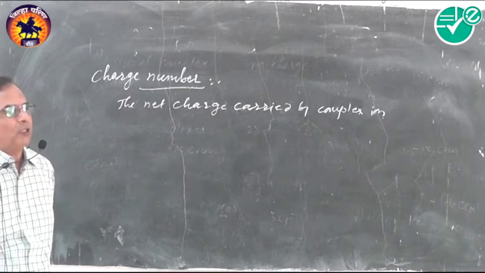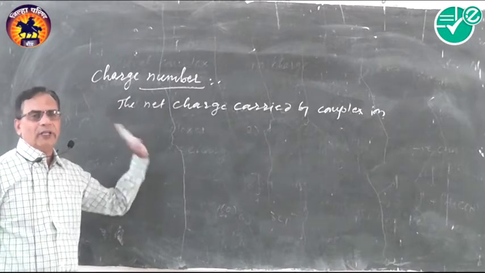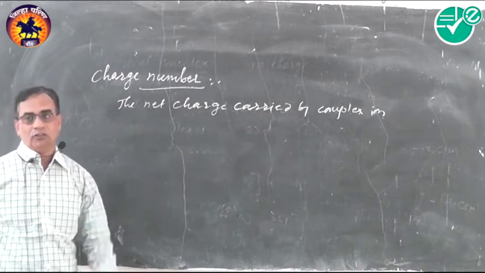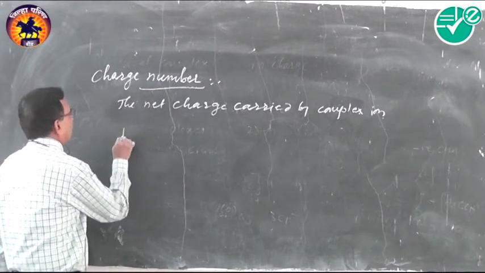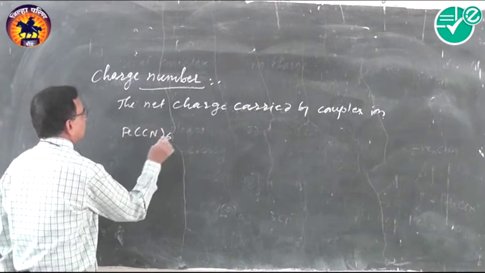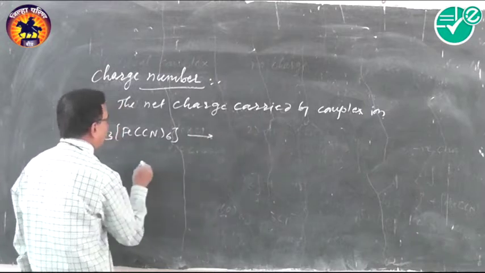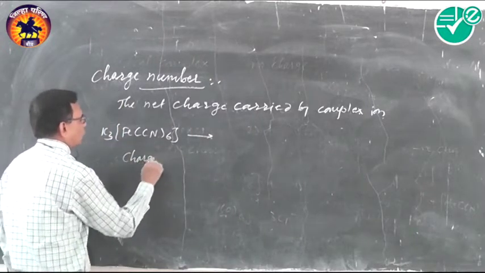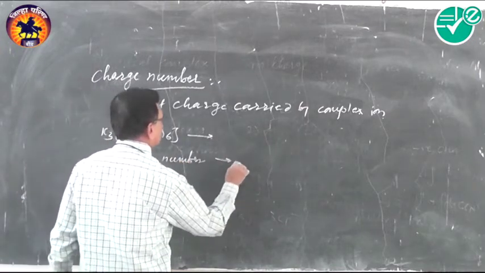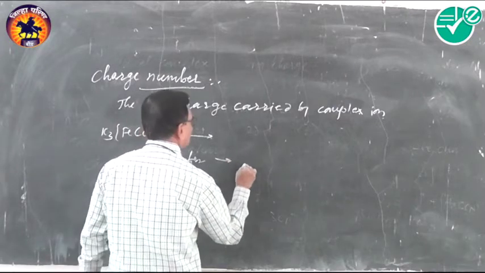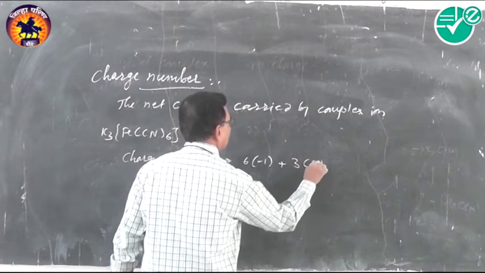It is the algebraic sum of all the charges present on the metal ion, ligands and counterions. For example, [FeCl6]3- or K3FeCl6. So how to calculate charge number? Charge number is equal to 6 into minus 1 for Cl-, plus 3 into 1, plus 1.